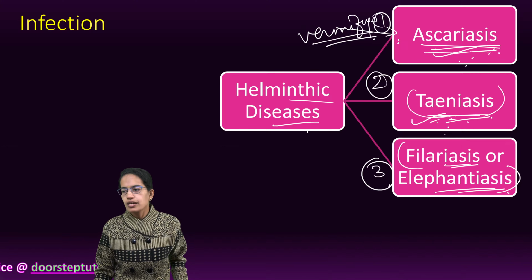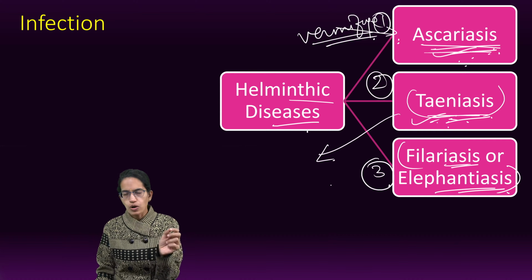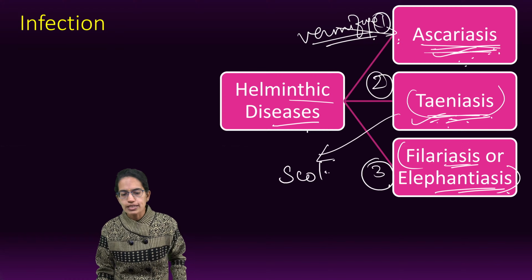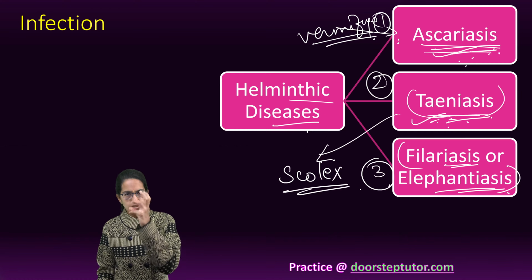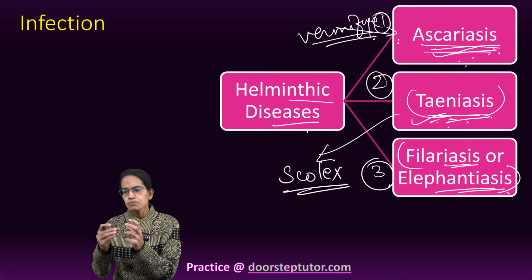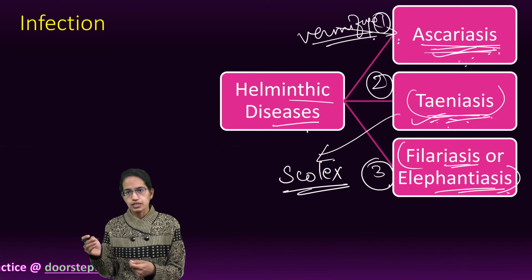Taeniasis is a disease of the intestine caused by tapeworm. Here the tapeworm attaches to the intestine. The scolex is the part that attaches to the intestine, and through the scolex, which is the mouth of the tapeworm, it sucks the content and then hangs in the intestine of an individual.